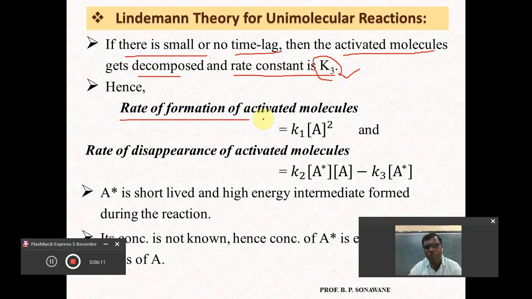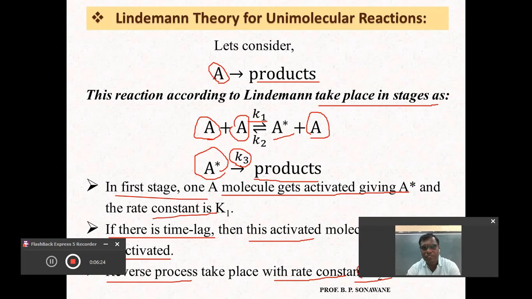Hence, the rate of formation of activated molecules A star, according to the rate law, is always directly proportional to the concentration of reactant, and there are two reactants. Here you can see that there are two reactants. That's why the rate of formation of A star will be directly proportional to what?